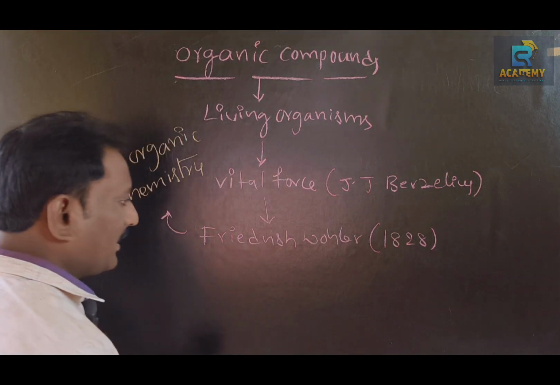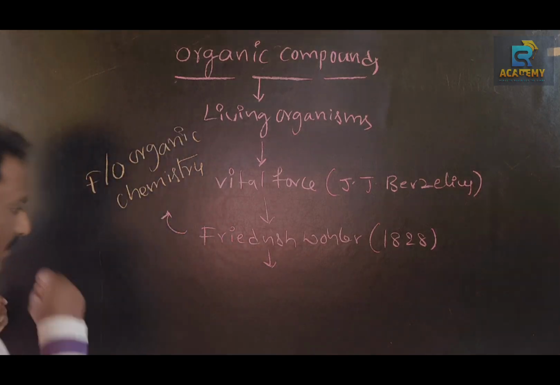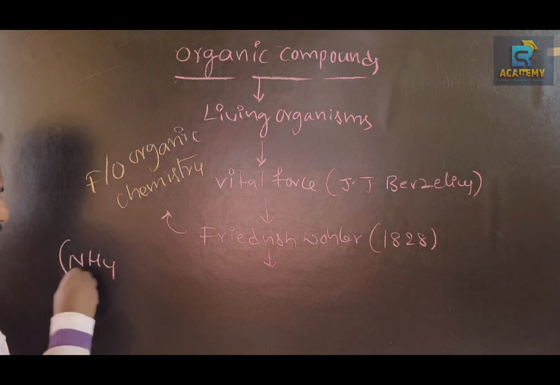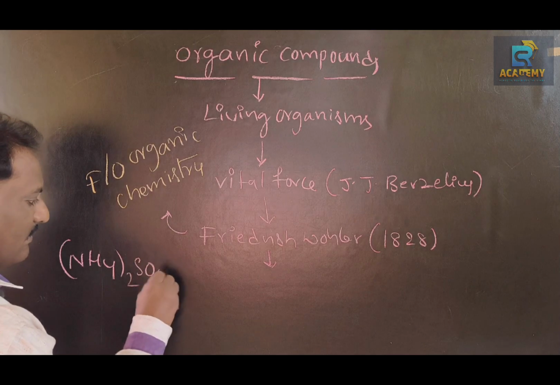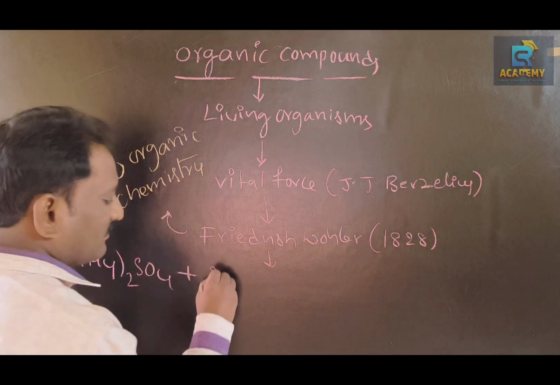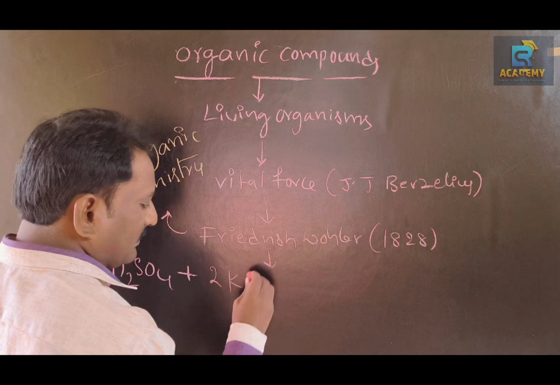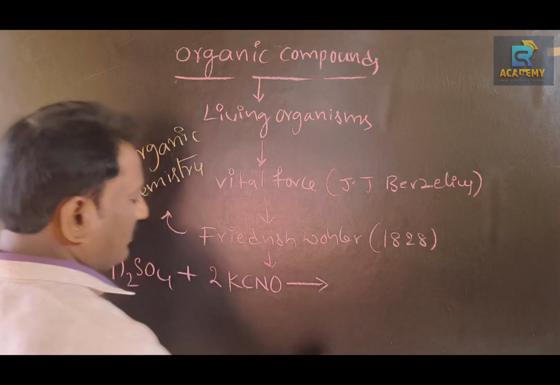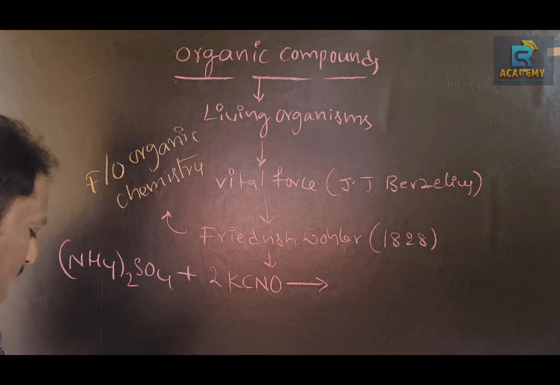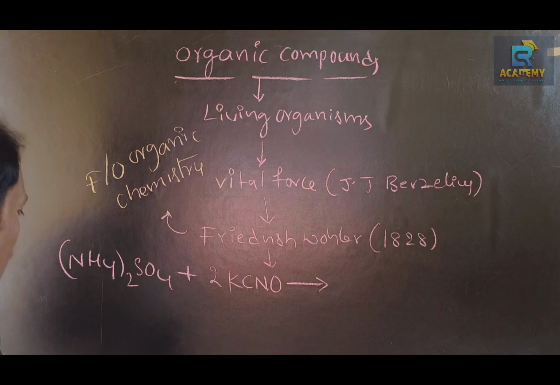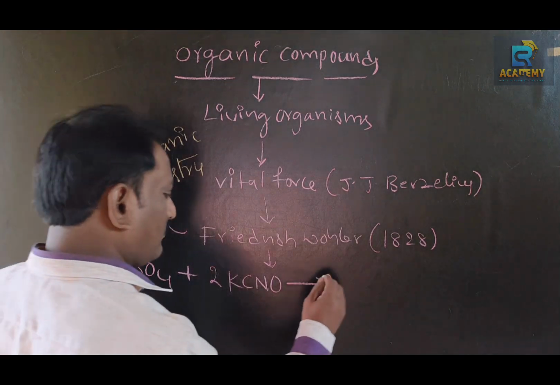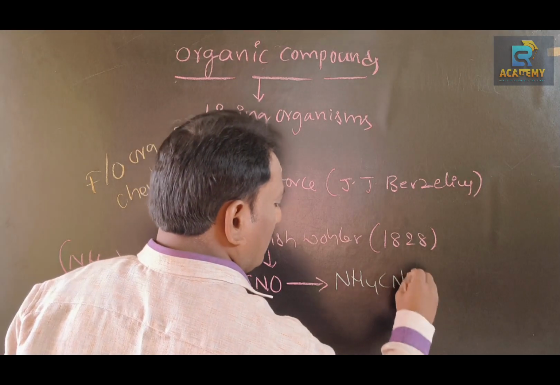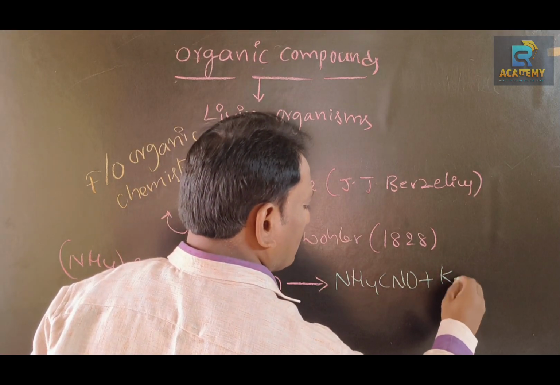He prepared the organic compound by heating ammonium sulfate with potassium cyanate. He got ammonium cyanate along with potassium sulfate.